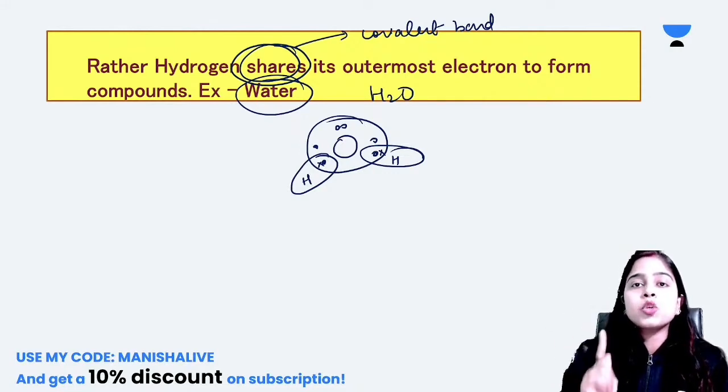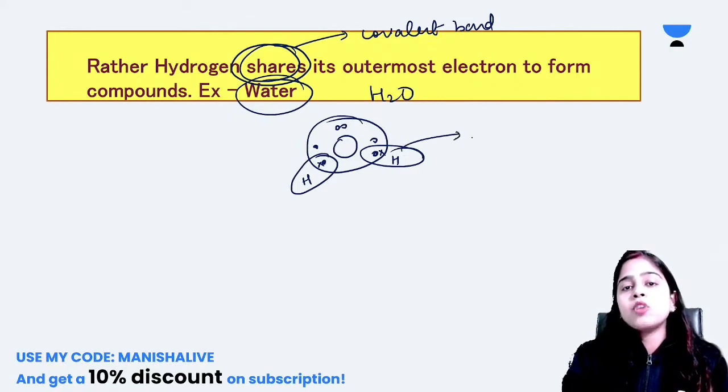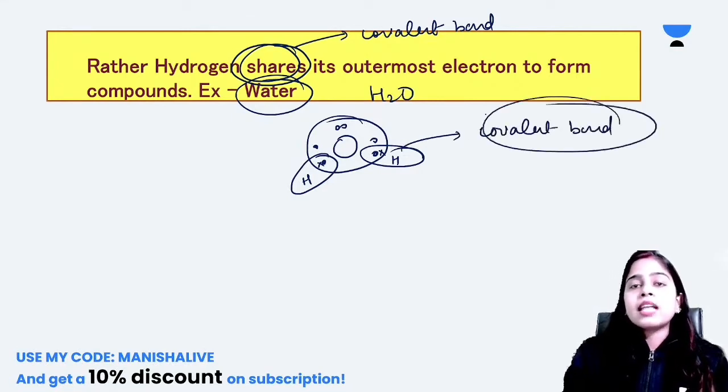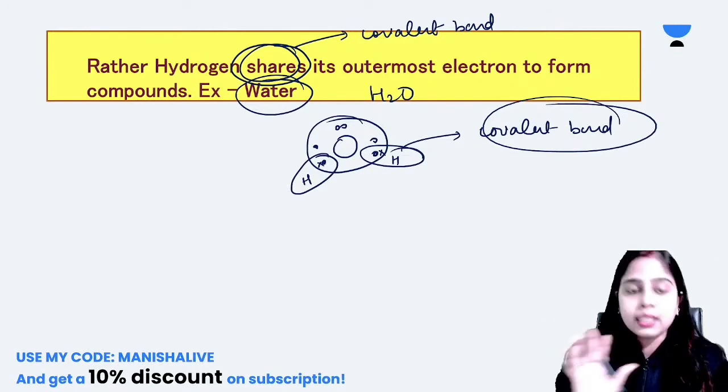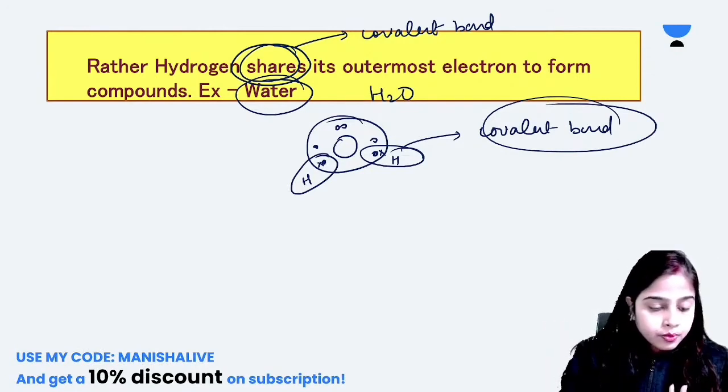Hydrogen completes its duplet, means it wants to attain the noble gas configuration of helium. So here hydrogen is forming a covalent bond. That's why this is the difference between alkali metal and hydrogen, and that's why hydrogen is not considered an alkali metal. Understood?